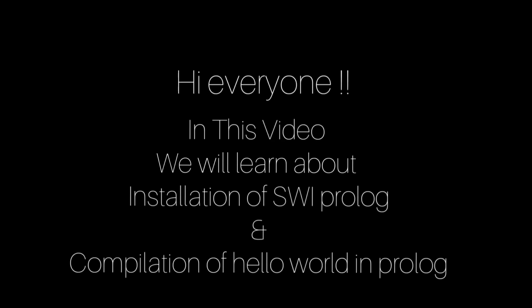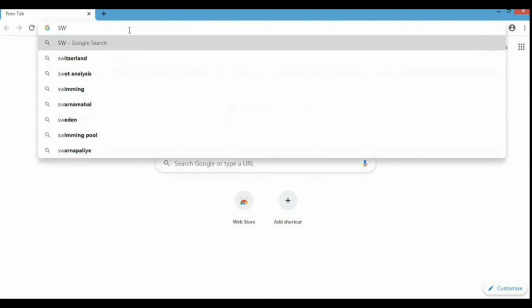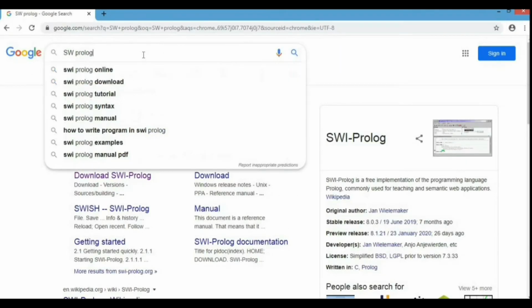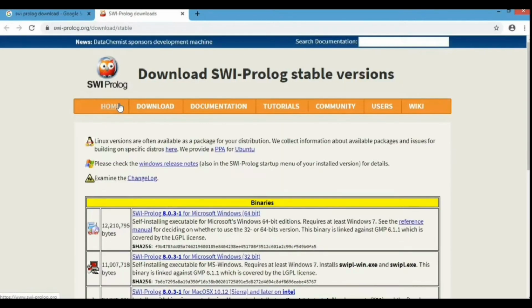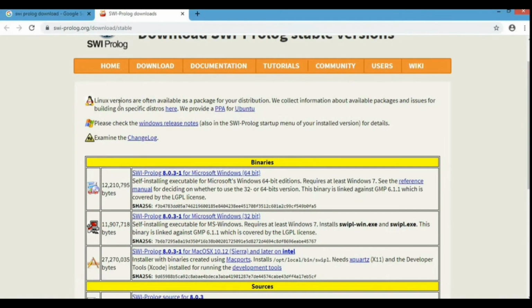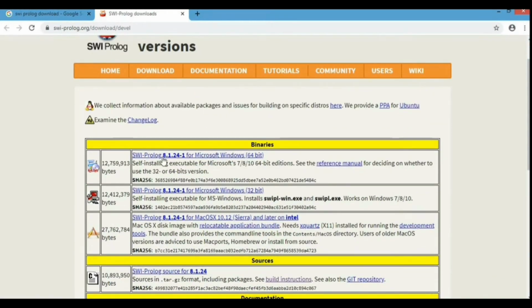Hi everyone. Now we are going to download SWI Prolog and install it in our system. We are going to search SWI Prolog download in our Google search. You can see here. Now we are going into the first one, opening the tab in a new one. And I'm going to download the latest version, that is SWI Prolog 8.0 64-bit.